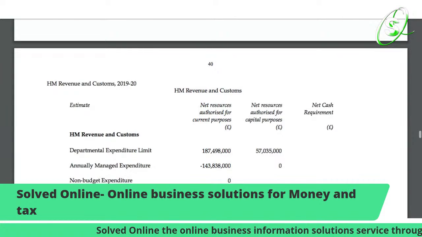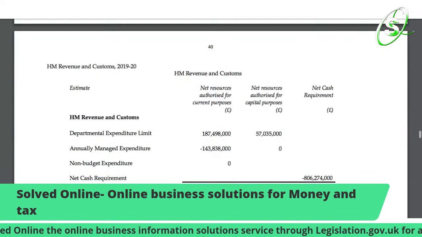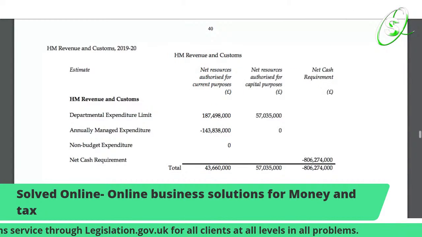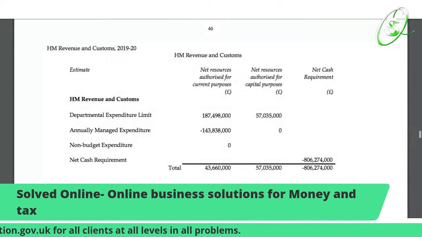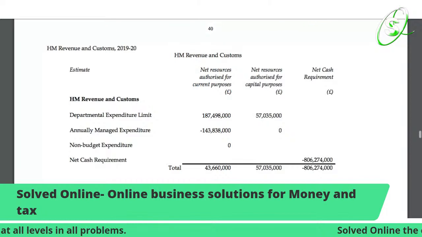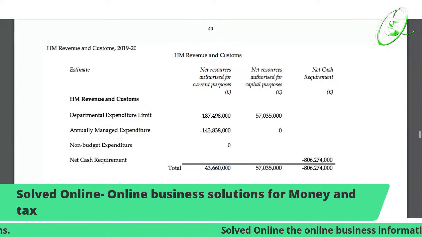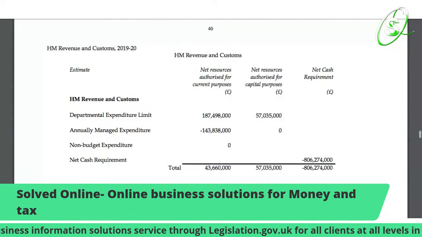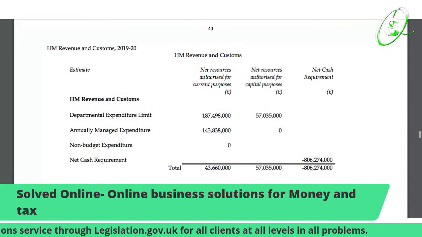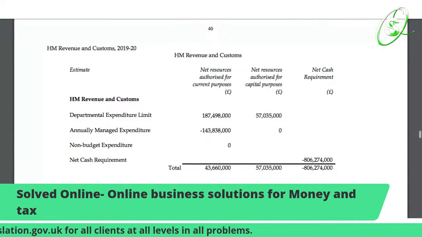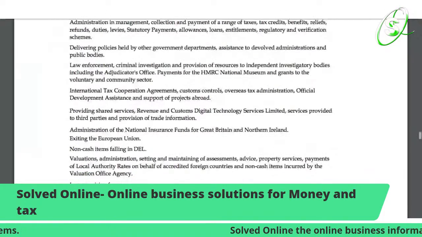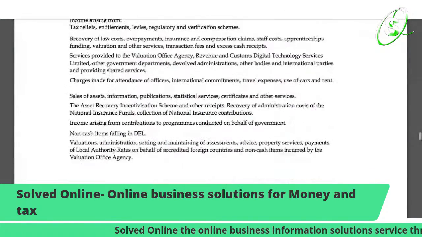You just see the numbers there. These are all investment. When you talk about expenditure, annual managed expenditure, it shows you that this type of department handles money, so they know how to deal with the accounts when things are negative. That probably means the balance they would go into, and what they would be borrowing, or it could be the other way around. But also follow on to that, because they're all links.